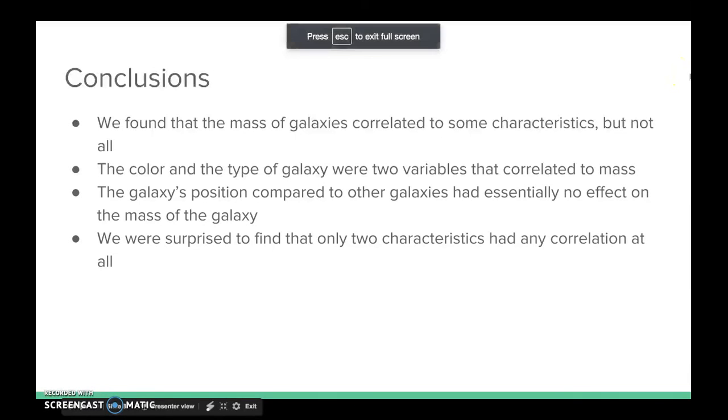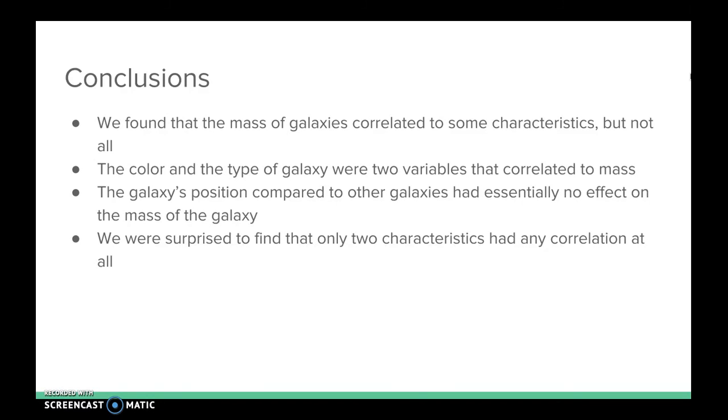To conclude, before conducting the research and analysis, we made the following hypotheses. We assumed that all variables would have a correlation with mass, and one would be much stronger than the others. We thought that elliptical galaxies would have more mass than spiral galaxies because elliptical galaxies can be the result of galactic collisions. We thought that red galaxies would be more massive because elliptical galaxies tend to be red. We thought that the more dense the environment of the galaxy, the more massive it will be given that galaxies collide over time. And we had the same reasoning for the distance to the nearest cluster.